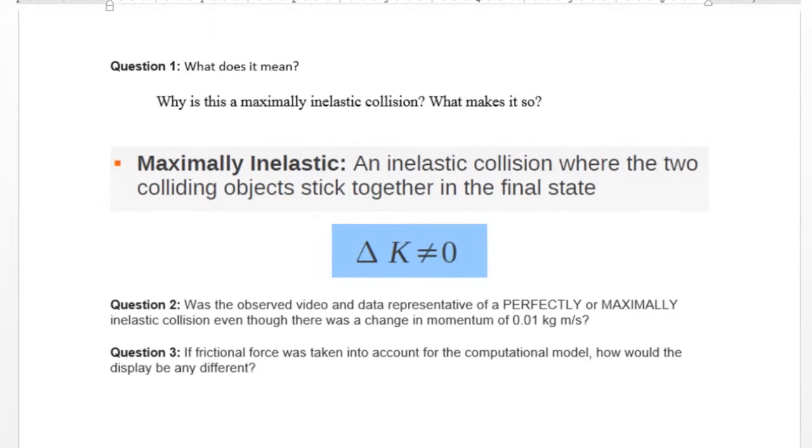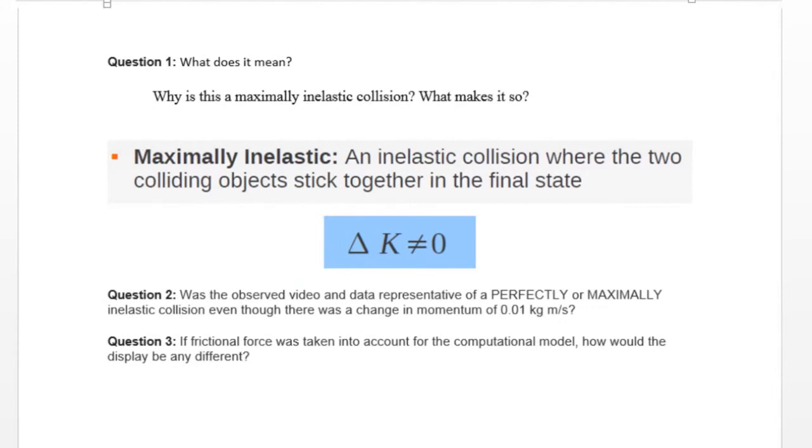Question 2. Yes, the reason for getting 0.01 kilogram meters per second is because of not precisely pinpointing the center of mass on Tracker. In reality, momentum is conserved when two cars collide. The momentum was properly calculated with only 3% error, and a reduction in this error would require perfect placement of the center of masses in Tracker. Question 3. If the model was run again, the observed motion and the computational motion models would both move the same distance in the same exact way.